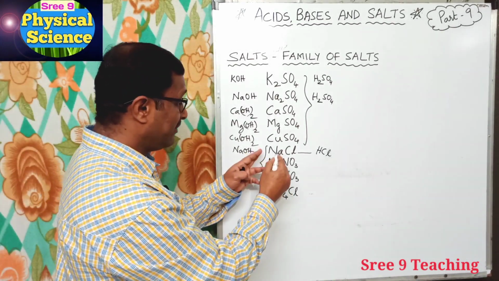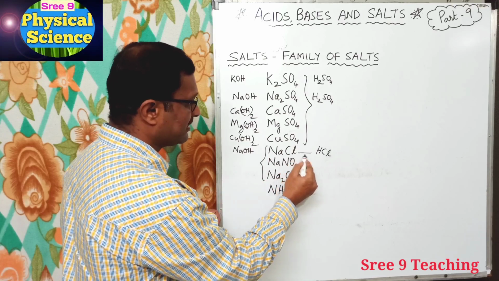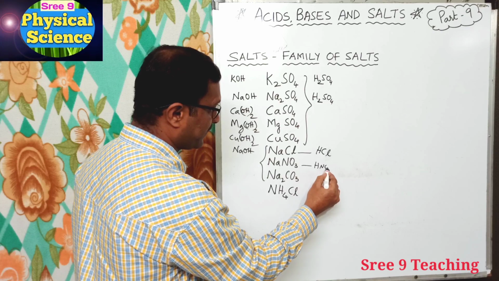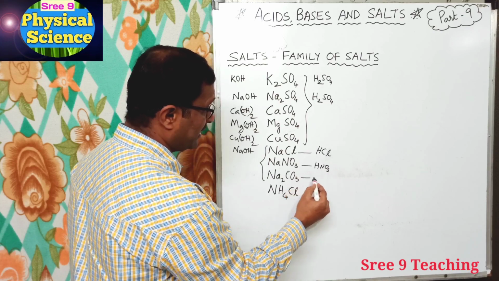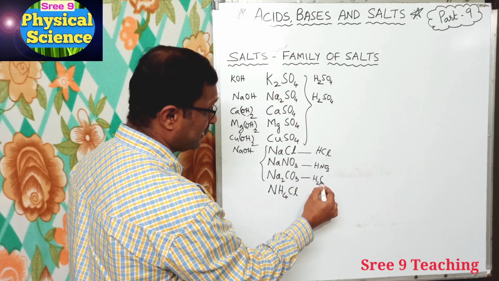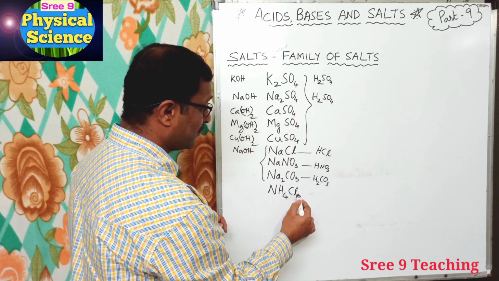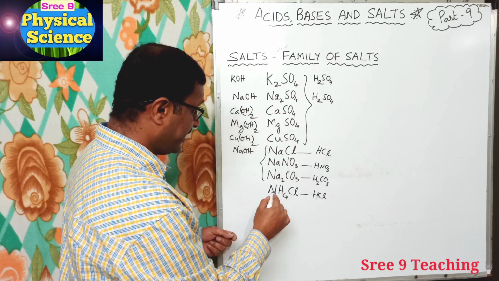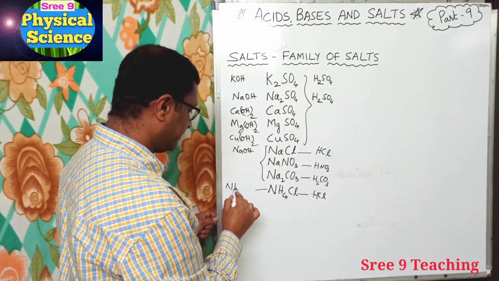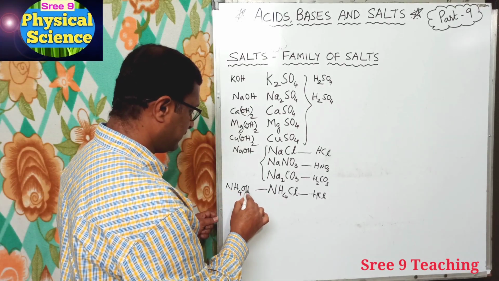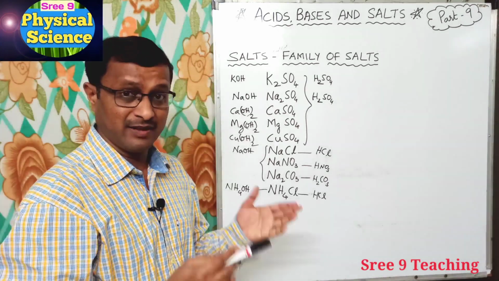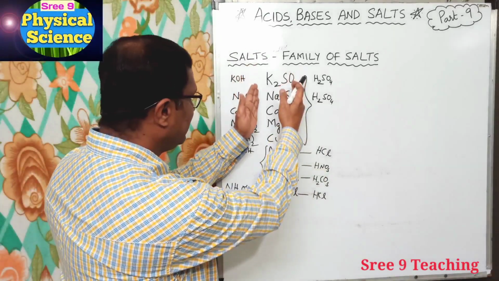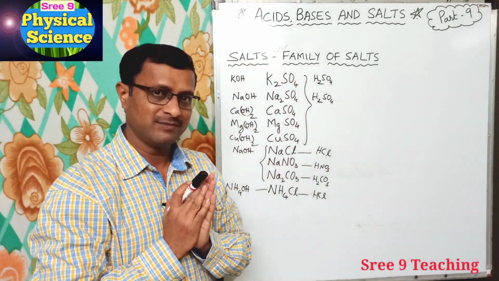See here the base is NaOH and for this the acid is HCl, and nitrate means HNO3, the acid, and CO3 means carbonic acid, H2CO3, and NH4Cl, Cl also HCl. Okay, here ammonium hydroxide, right. So here you see the acids and the bases from which these salts are formed, right?